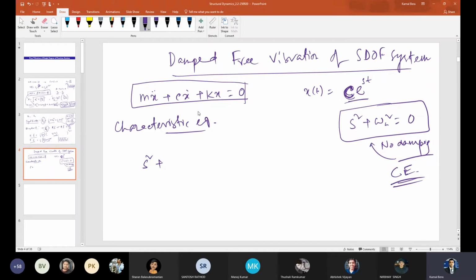Yeah, come on, please. What is the characteristic equation? s square plus... Sir, m s square plus c s plus k equal to 0. m s square plus c s plus k equal to 0. Correct. Very simple, right?